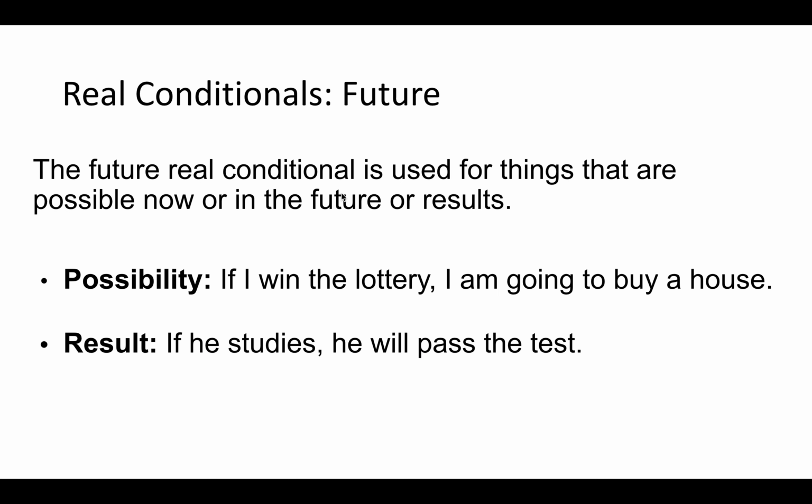Now I will talk about future real conditionals. The future real conditional is used for things that are possible now or in the future or for results. So, for example, possibility. If I win the lottery, I'm going to buy a house. It's possible I could win the lottery. And it's also used for results. If he studies, he will pass the test. So that is the usages for the future real conditional.